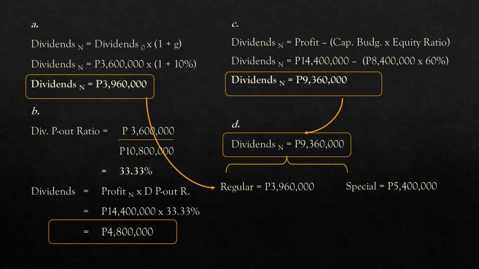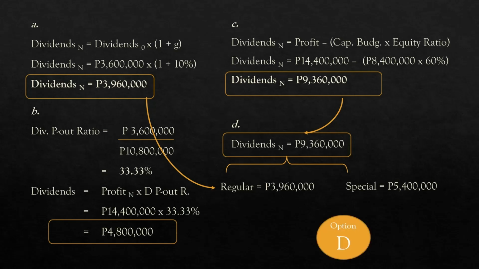Now, under requirement 2, which of these are we going to recommend? Theoretically speaking, it is more desirable for us to use the residual dividend model, and hence we should declare 9.36 million. However, so that the investors in the future will not create an expectation that such growth in dividends will persist, we should make a disclosure as to what is regular and what is special.